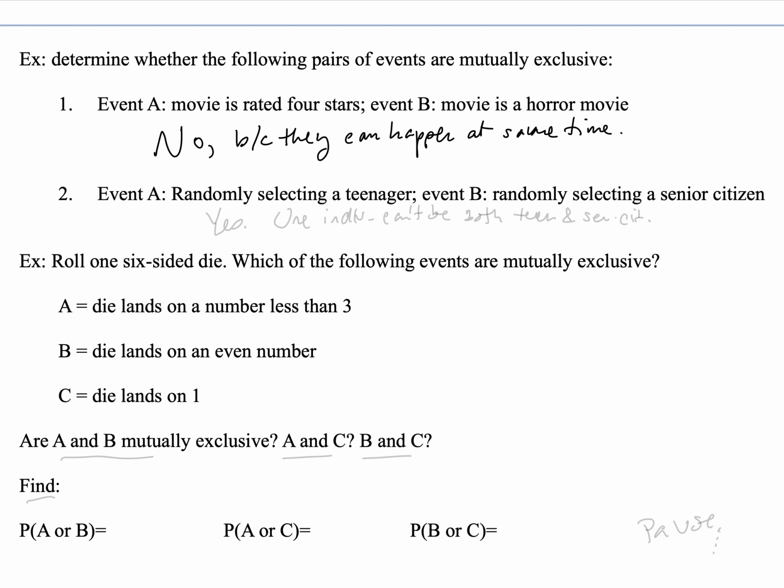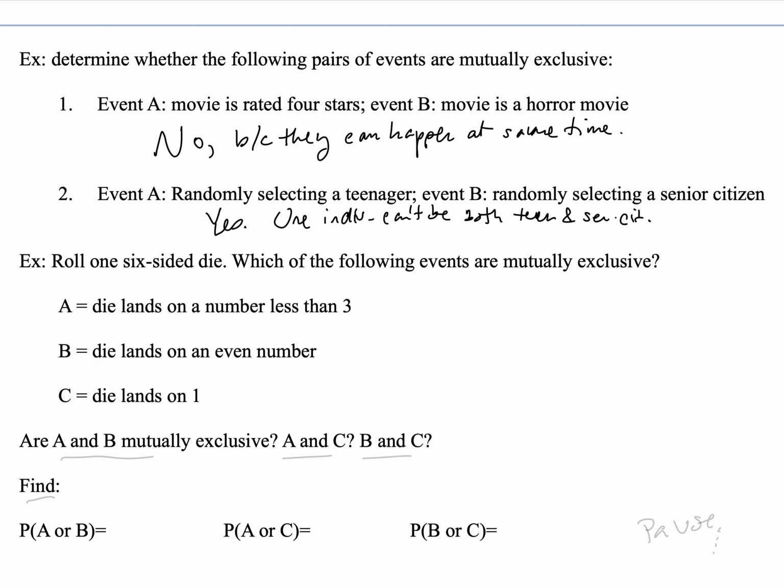The second one, are these mutually exclusive? Yes, they are mutually exclusive. We can't have a single person be both a teenager and a senior citizen. So yes, one individual can't be both a teen and a senior citizen. So that's the definition of mutually exclusive, applied to a couple of examples.